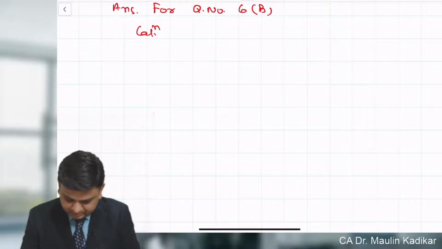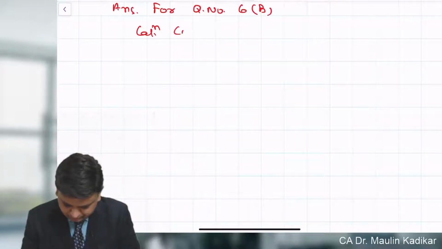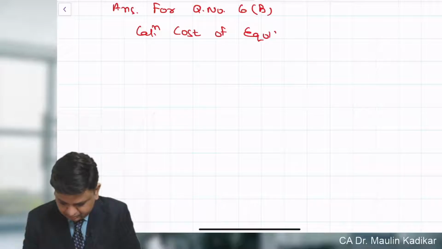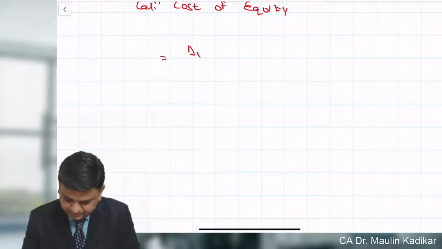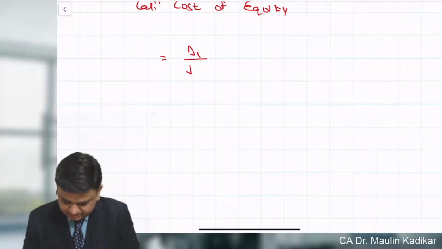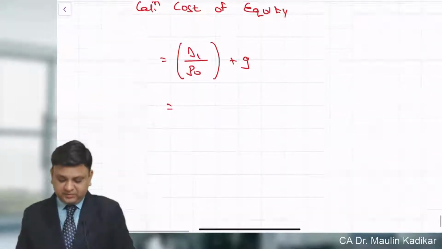Cost of equity is D1 divided by P0 plus g. That is the way the cost of equity will be found.